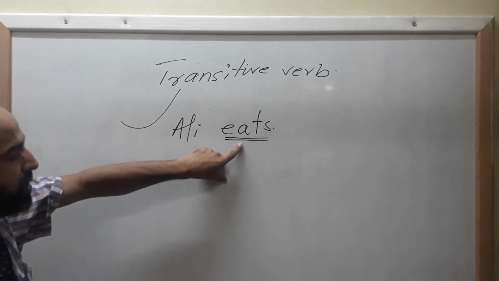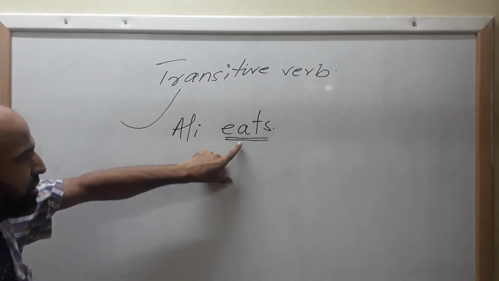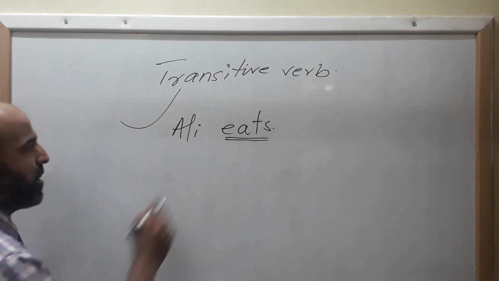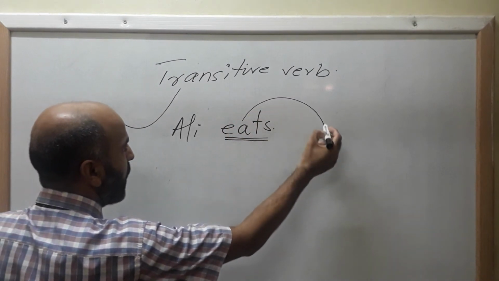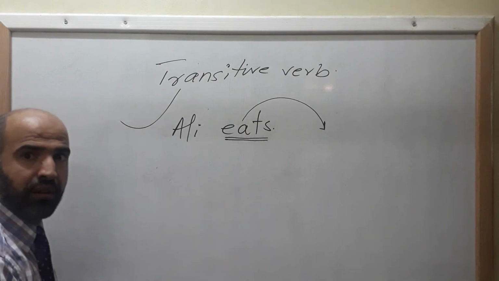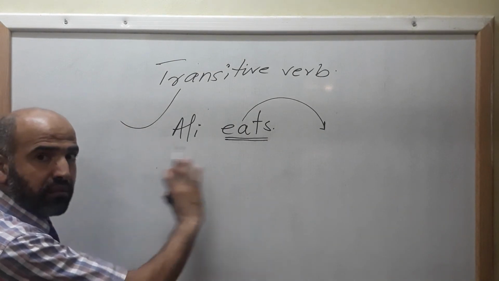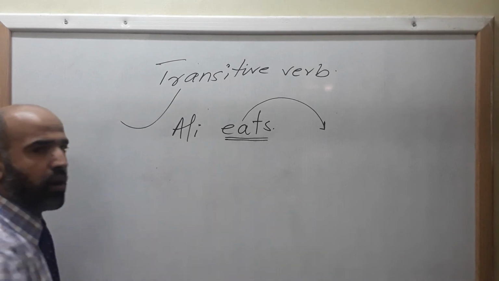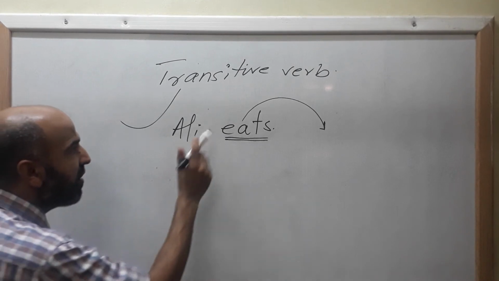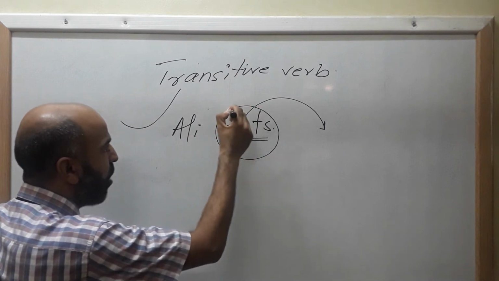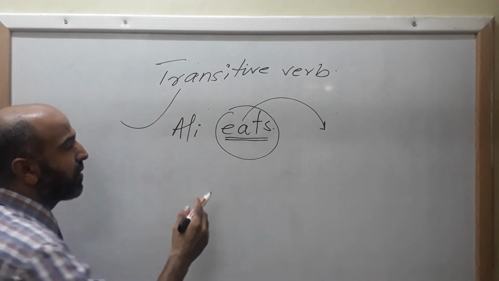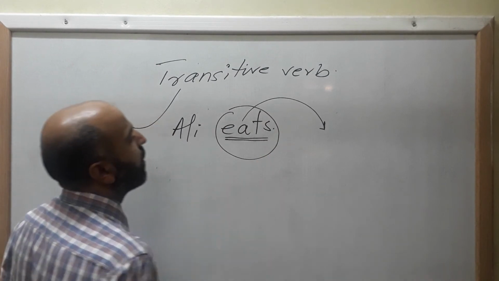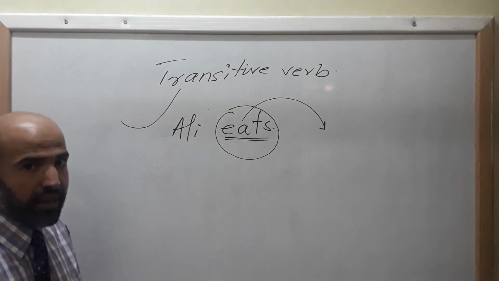Here your verb eat, or eating, does not stop with your subject. Rather, it passes over from subject to an object. What does Ali eat? Clear? Here, the sense is not clear. Ali eats. What does Ali eat? Now here, your verb does not stop with the subject. Rather, it needs or demands an object.